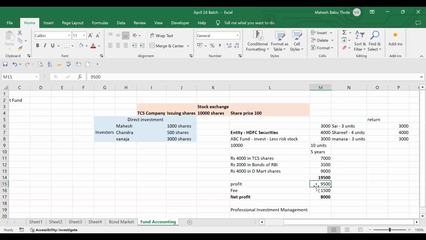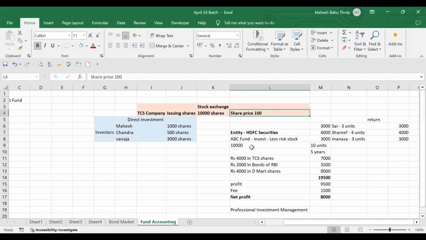How much profit are they getting? 9,500, they are getting profit. That needs to be accounted. Again, they're distributing the capital back to them. That needs to be accounted. As a fund, they have invested in these shares. Someone took the decisions and someone is implementing the trade. But we need to monitor that. How many shares are invested in the company?